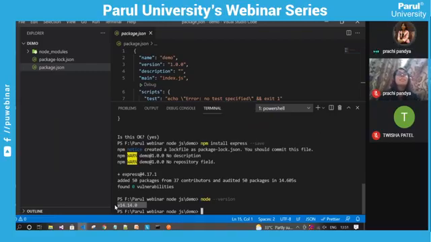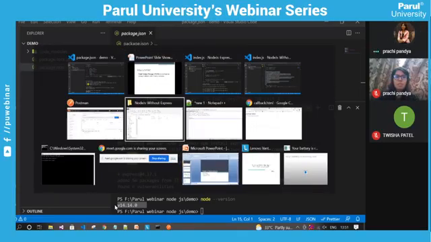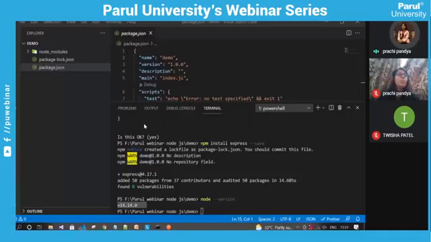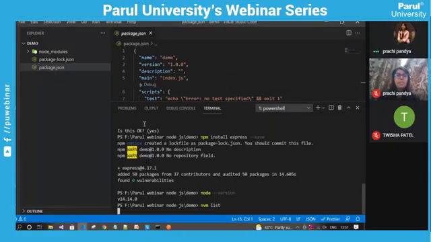So I can switch the version of this particular technology using NVM, that is Node Version Manager. Node Version Manager is a tool used to manage multiple active Node.js versions. So I can use a different version of Node.js using this NVM. I can see the list of available versions with nvm list.